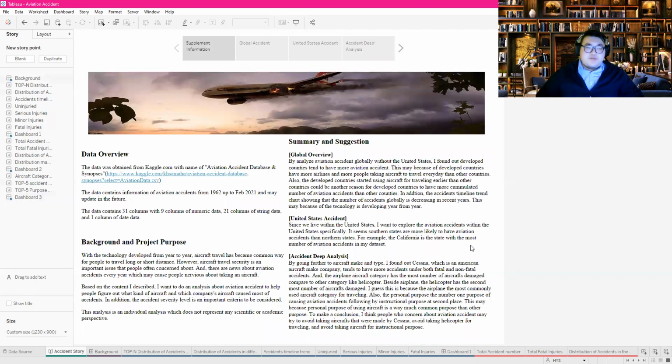So in conclusion, I have a few suggestions to make. First, if you live in the United States, try to avoid taking aircraft in southern states if you are concerned about aviation safety. Second, try to avoid taking helicopters as a traveling aircraft. Third, avoid taking aircraft for instructional purpose if it's not necessary. And number four, avoid taking aircraft made by Cessna because they are more likely to cause fatal and non-fatal injury during an accident. And I hope my analysis could help people resolve their concerns about aviation accidents.